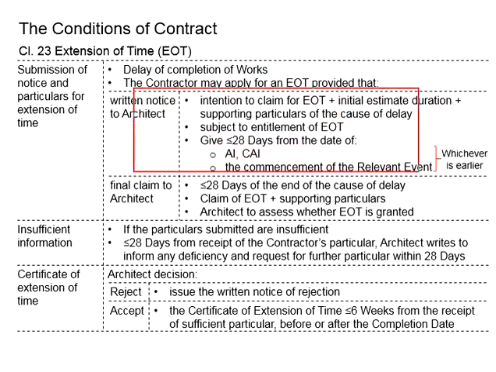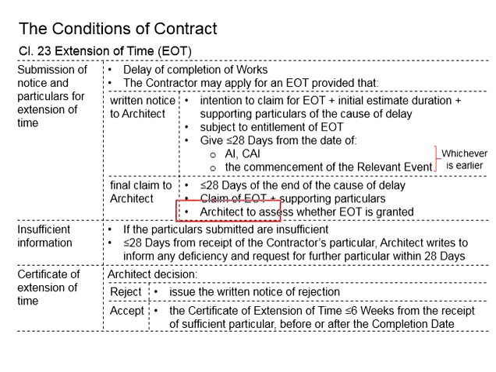The purpose here is to show the intention to claim for the extension of time, as well as to allow the architect to consider the entitlement to this extension of time. When it comes to the final claim of this extension of time, the contractor will need to submit the claim within 28 days of the end of the cause of the delay. The contractor will need to submit the claim for the EOT plus the supporting particulars to prove that this cause of delay is actually not due to the problem of the contractor.